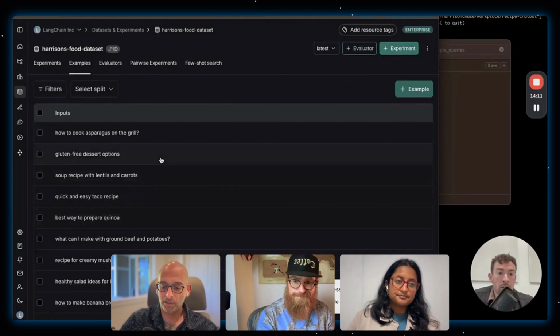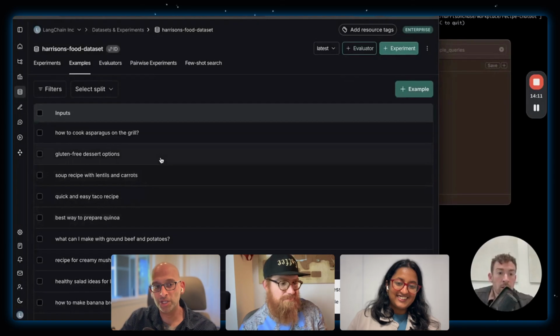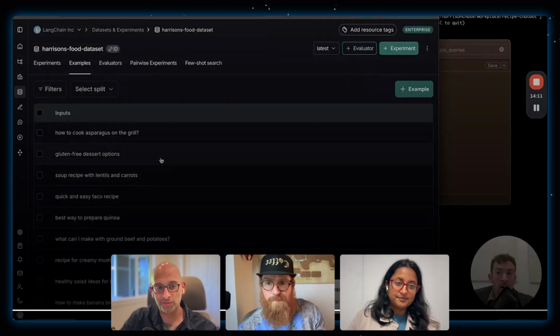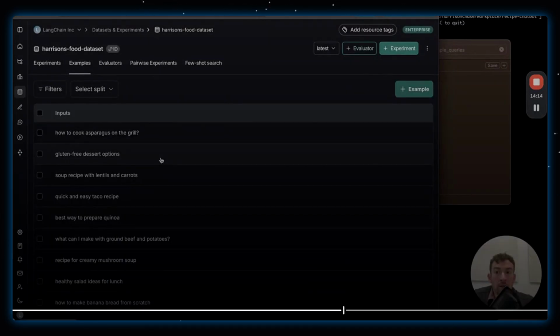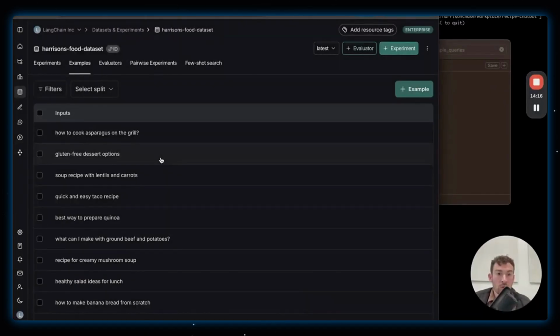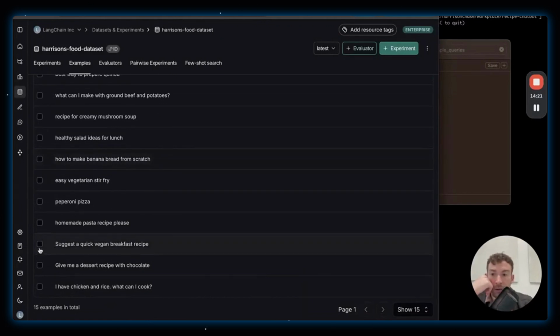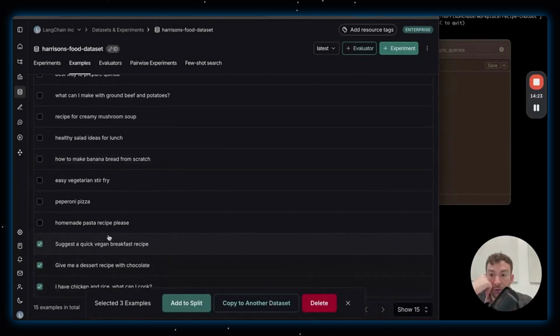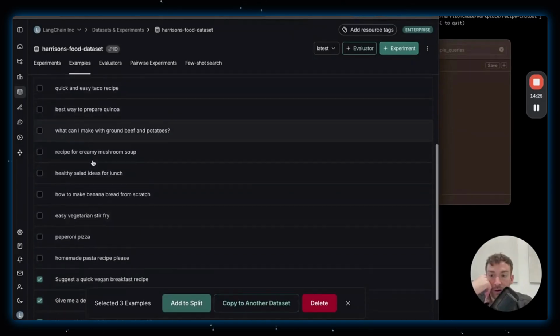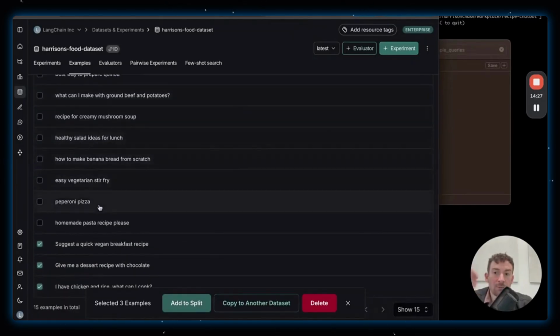Makes sense. Okay, I'll continue. This is the first big automation thing, so it was worth lingering on for a moment. Have in my data set. So again, this is a really easy way to generate synthetic examples. And if I want to, I can even be a little bit more opinionated. I could select these three, which if you notice are a little bit different than the other ones. The other ones are all lowercase, and that's because the two that I added manually are all lowercase, so it probably saw those and generated more similar to those. But let's say I want some more that are like this.